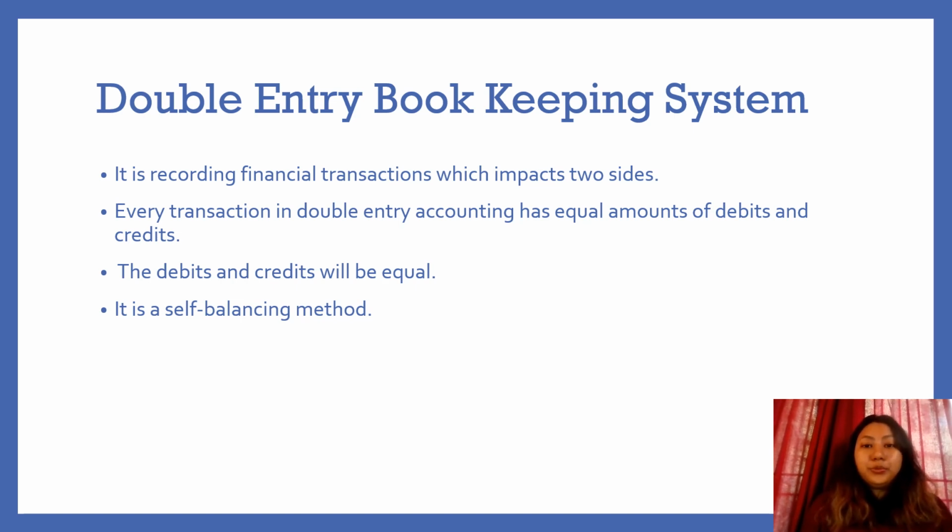Double entry bookkeeping system. Double entry bookkeeping system is recording financial transaction which impacts two sides. Every transaction in double entry accounting has equal amounts of debits and credits. The debits and credits will be equal. It is also a self-balancing method.